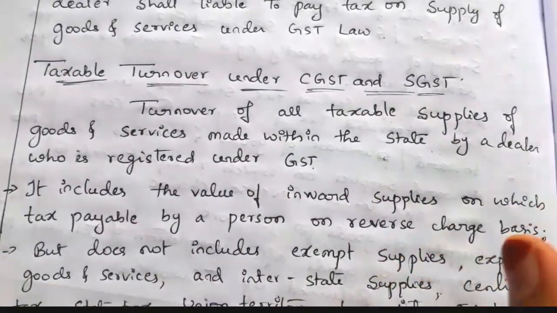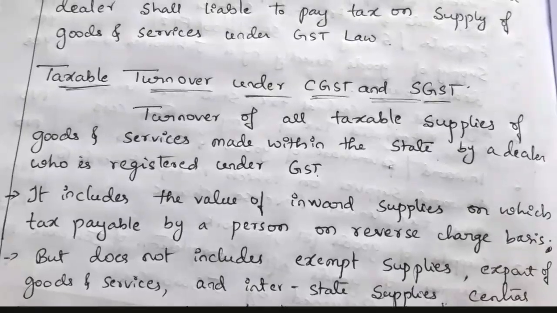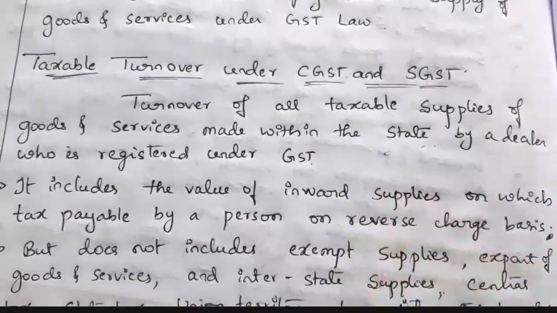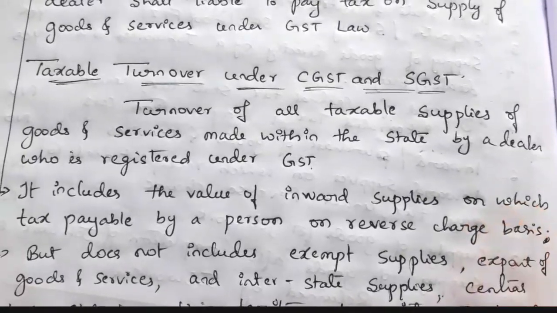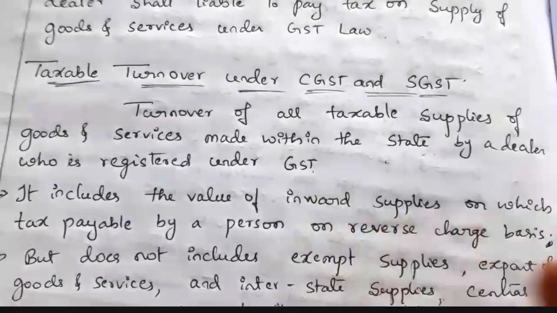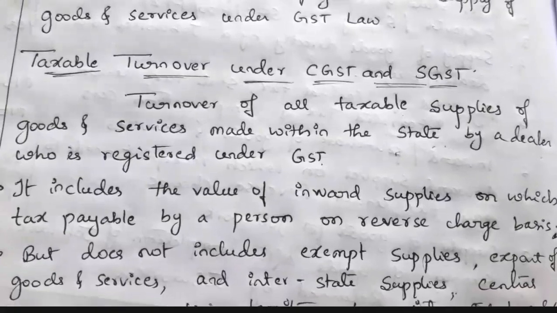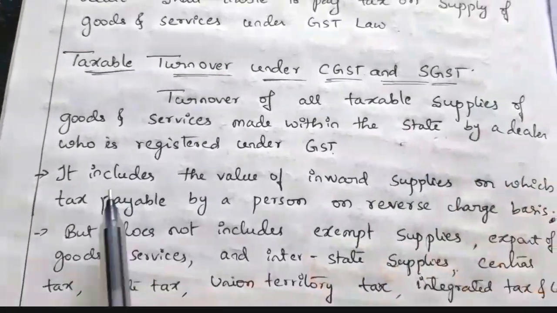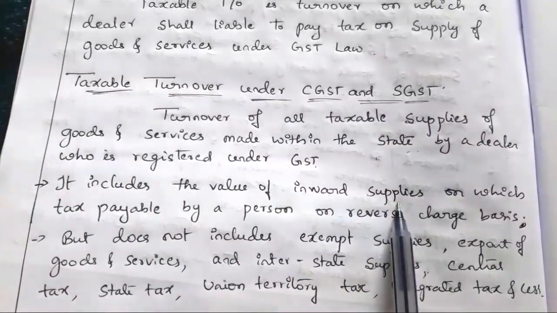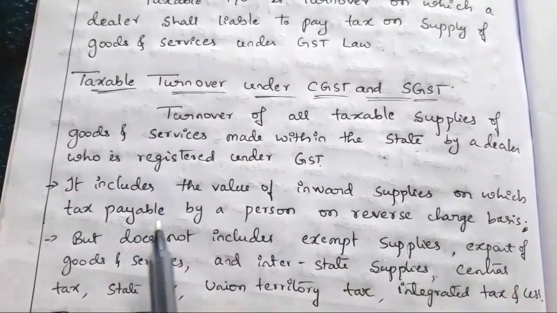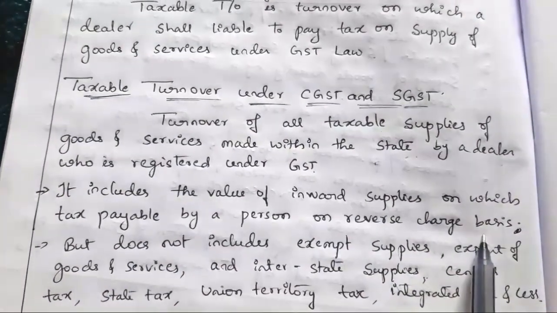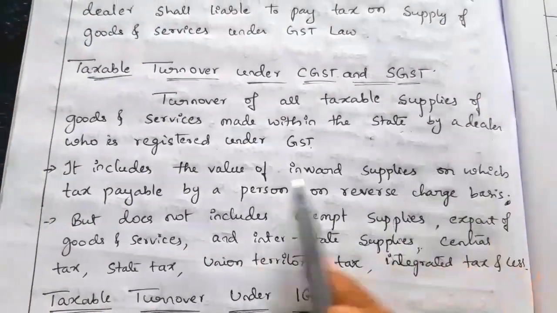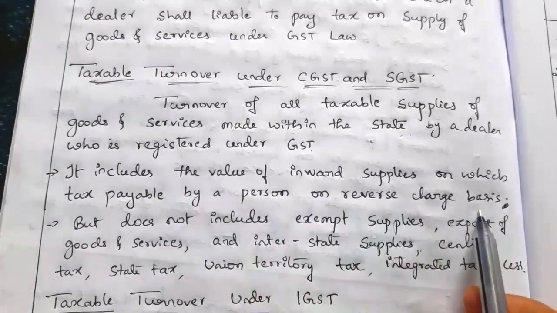Here we have to take the turnover or taxable supplies of goods and services made within the state, not made between the states. Only within-state supplies we have to take under CGST and SGST. Along with these taxable supplies, we have to include the value of inward supplies on which tax is payable by a person on a reverse charge basis.